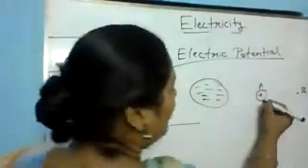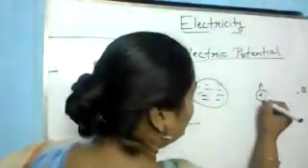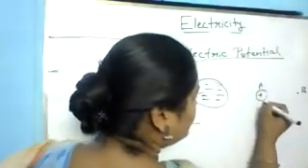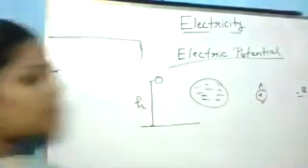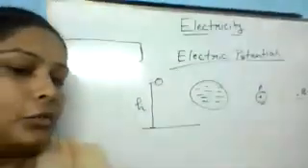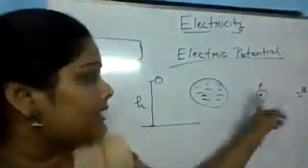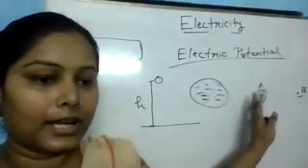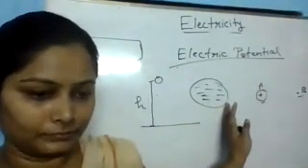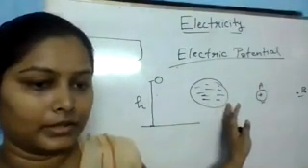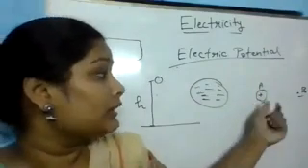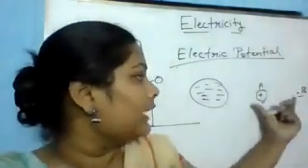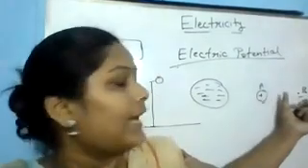And if I want to move this charge from this point to this point, then I have to do work against this electrostatic force. So in this case, the electrostatic energy is expended.